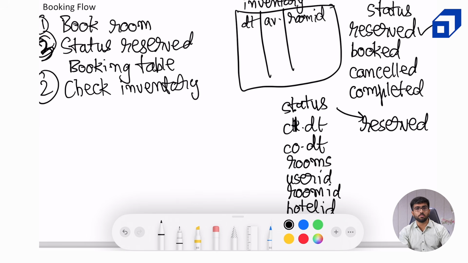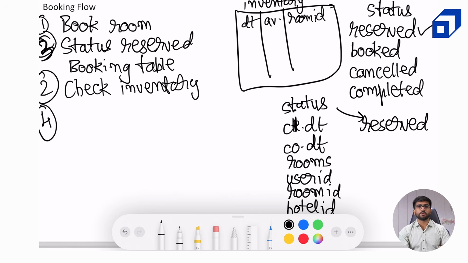Let's say the user wants to book 2 rooms for 3 days, like the check-in date and checkout dates are given. So the server needs to check for all these 3 dates, are 2 rooms available for a particular type? If yes, then we go ahead and create the booking row in the booking table and we also start the timer. If not, then we return to the user that this is not possible. We won't do anything in the booking table at all. Okay, so check the inventory table, then mark the status reserved if it succeeds. If not, then we return itself and we create an entry in the booking table.